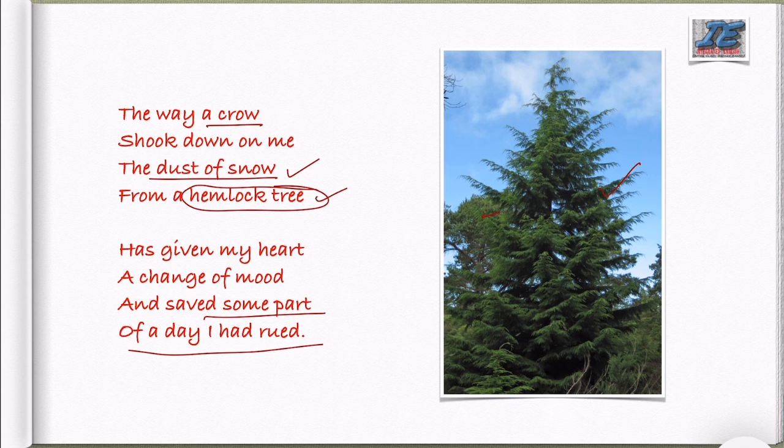over the writer's body. And it is not clear whether the snow dust fell over his head, his shoulder, or which part of the body. It's not given in the poem. Just he felt some snow dust over his body from a hemlock tree. Has given my heart a change of mood and saved some part of a day I had rued.